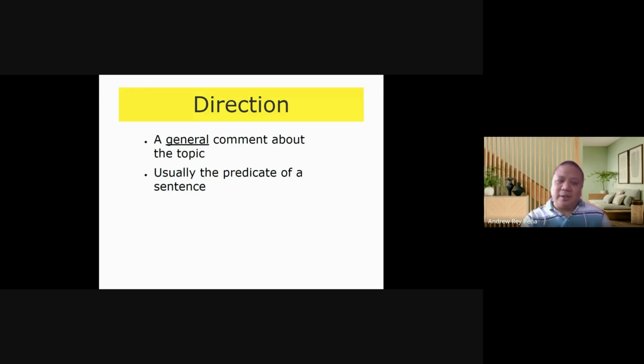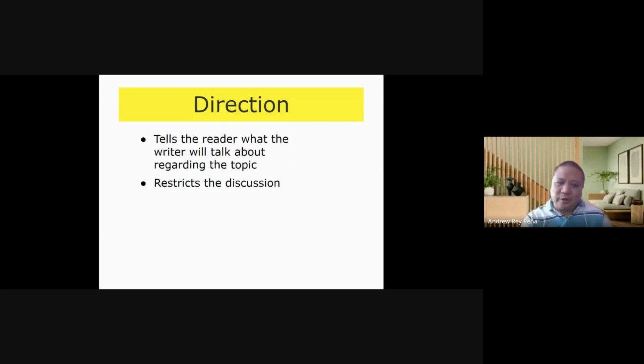So again, we have two parts. We have the topic and the direction. The direction also tells the reader what the writer will talk about regarding the topic. There's always a general topic, but then we can talk about several topics in many different ways. Now, when we have a direction, it restricts the discussion regarding a particular topic. Again, the direction restricts the discussion regarding the particular topic.